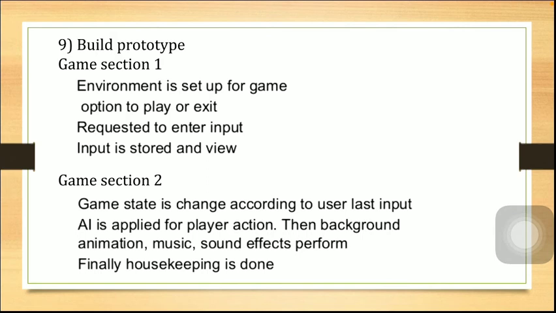In game section 2, the game state is changed according to the user's last input. As I've said, whatever input you give, for example, if I'm giving the input for firing, so as I fire using a gun, some action should take place, isn't it? So that action taking place will be the output for my first input. So the game state changes according to the user's last input, and that comes under game section 2.